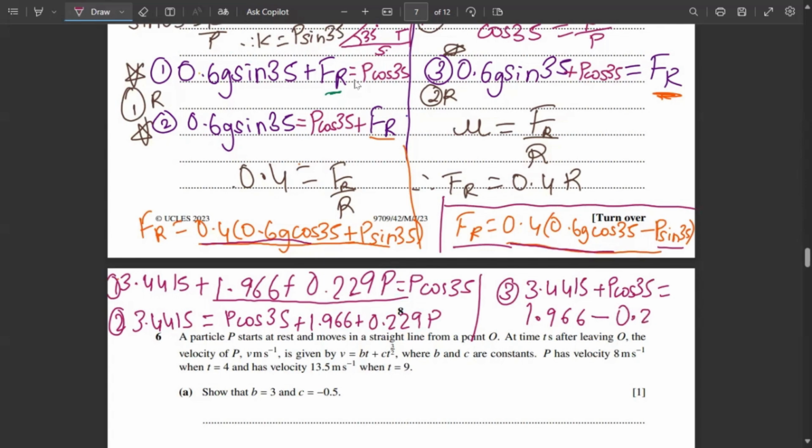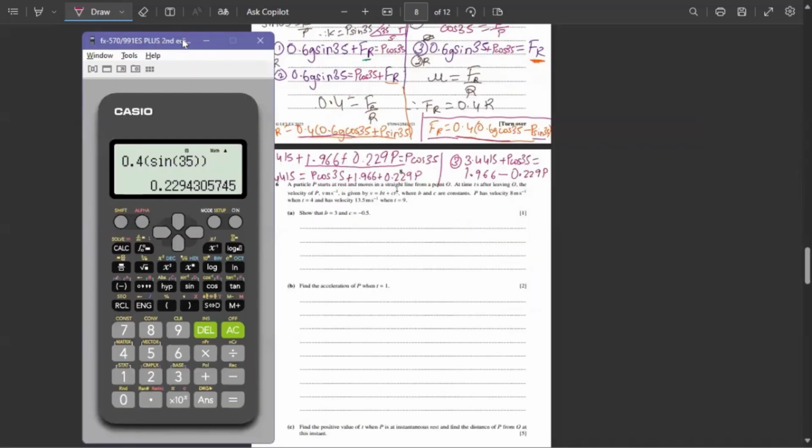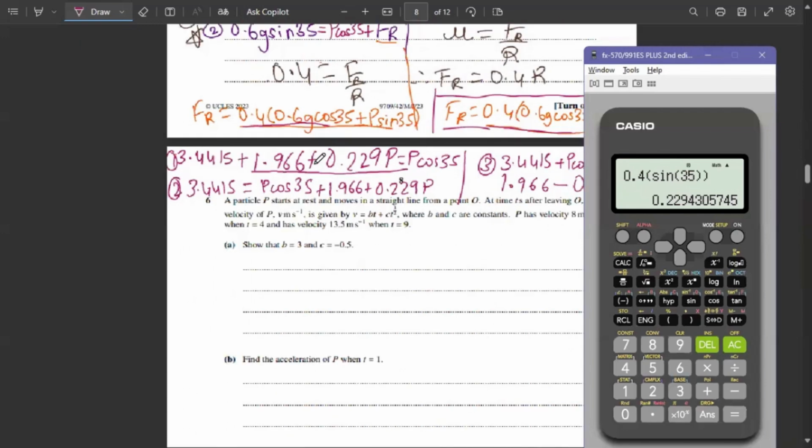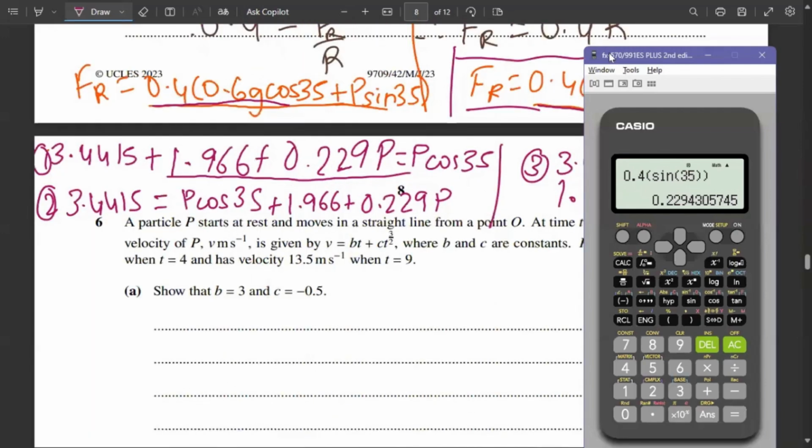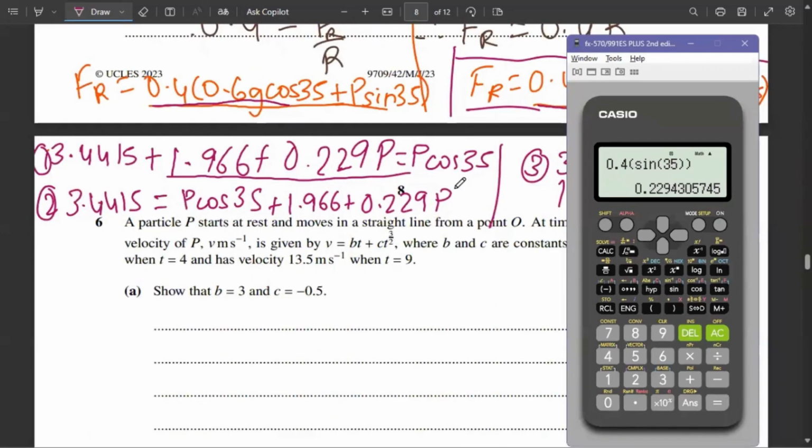This is 0.229 P. So now we can use the calculator to input all the values. Instead of P, we can write X in the calculator and directly find the answer. What do I mean by that?